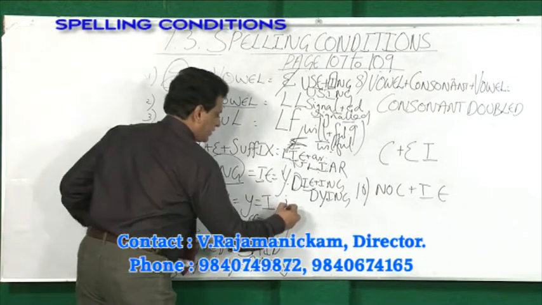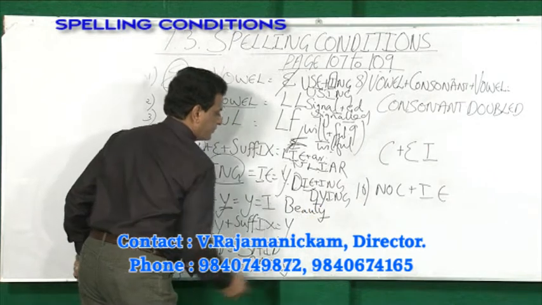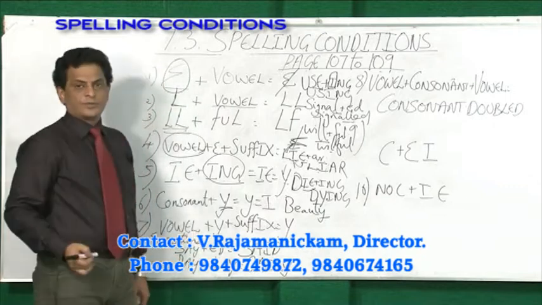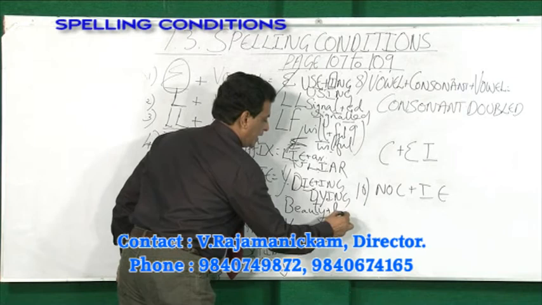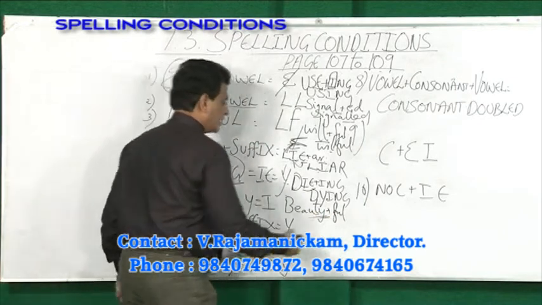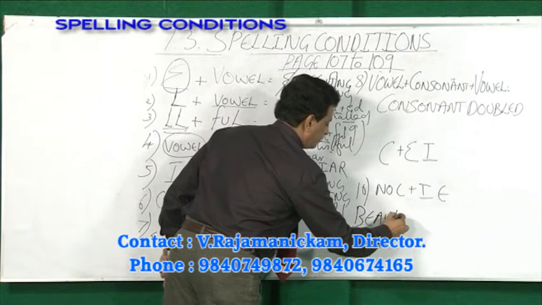Take a word beauty, ends with y. Before that a consonant is there, t is a consonant. And if a suffix is added, for example ful, then this y is changed into I. You can say beautiful.